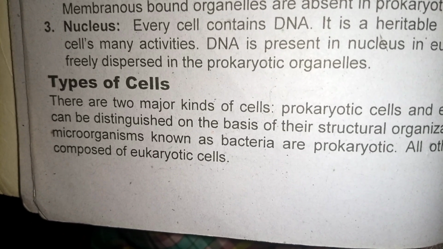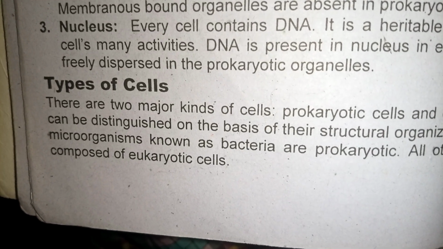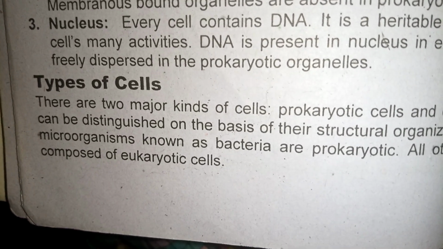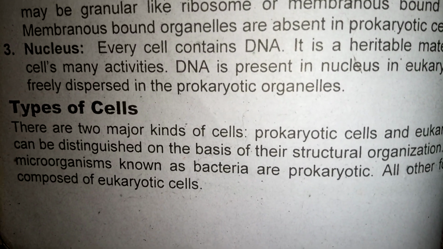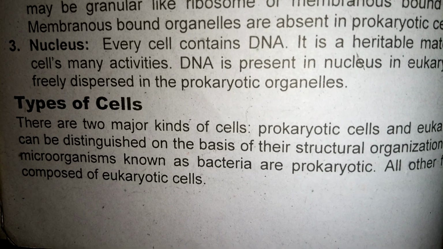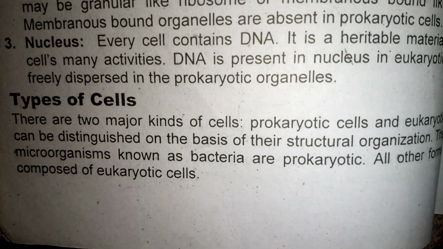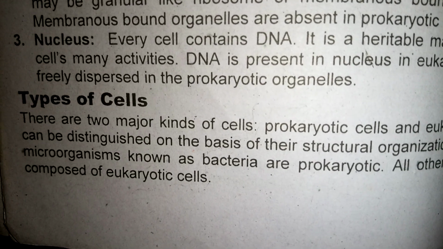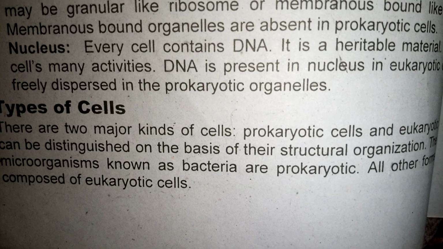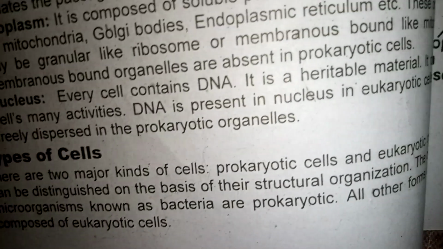Now we discuss the topic types of cells. There are two major kinds of cells, prokaryotic cells and eukaryotic cells. Prokaryotic cells and eukaryotic cells can be distinguished on the basis of their structural organization. The microorganisms known as bacteria are prokaryotic. All other forms are composed of eukaryotic cells.